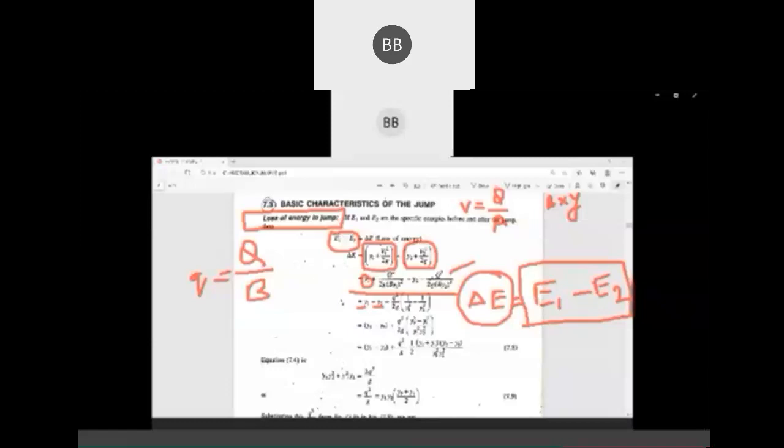Twice g is common to both terms. 1 by twice g is common. What will be left is 1 by y1 square minus 1 by y2 square. Very simple.